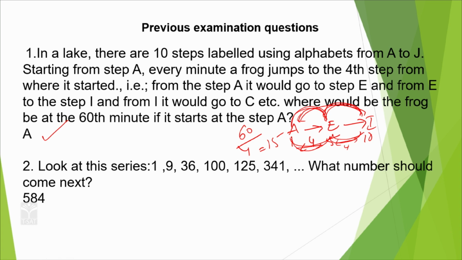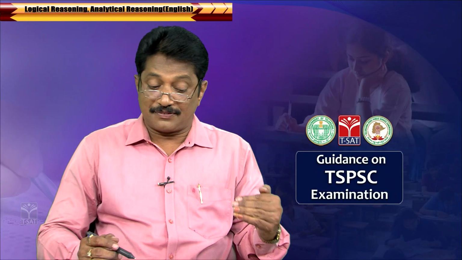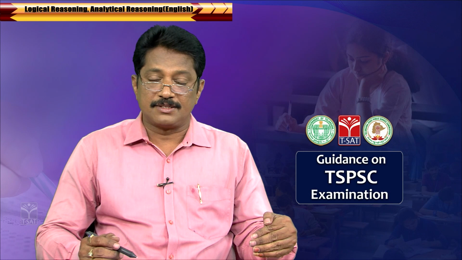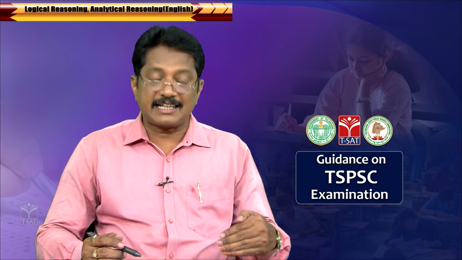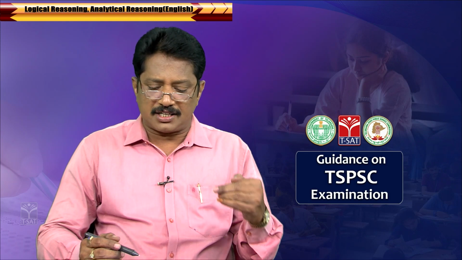Is it clear? Okay. Look at the series here: 1, 9, 36, 100, 125, 341. What number should come next? This is the question given. I said the first question was a letter series, letter-based question. The second one is a number-based question, correct? So 1, 9, 36.